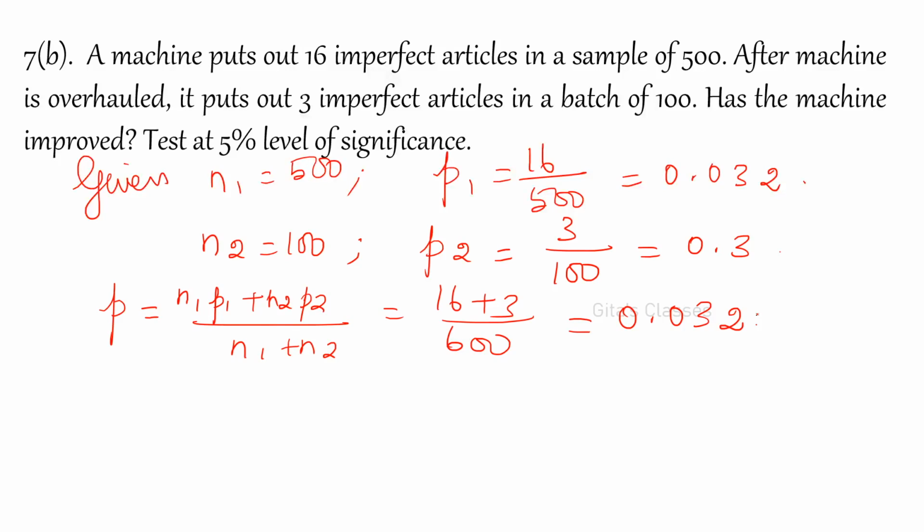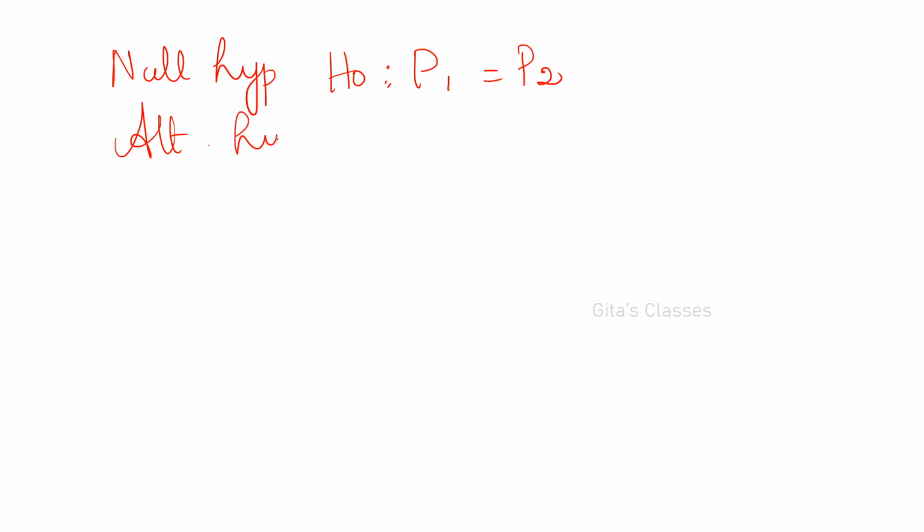That is 0.031667, approximately 0.032, and therefore Q is equal to 1 minus P, which is equal to 0.968. Now let us write the null hypothesis. H0 is P1 is equal to P2. Now the alternative hypothesis H1.